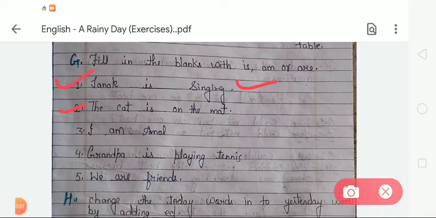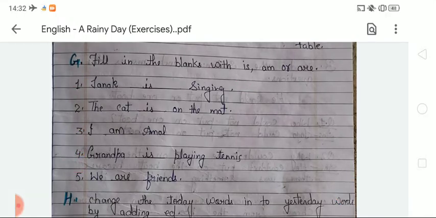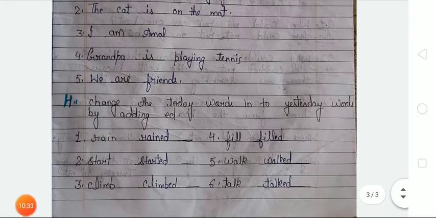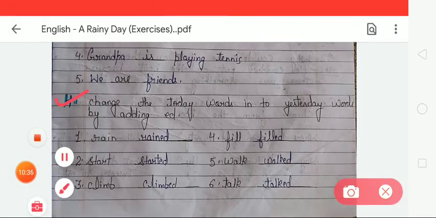After that, third: I dash Amol. As we all know that we always use am with I, so here we write am. I am Amol. Fourth is grandpa dash playing tennis. Here we write is. We use the helping verb is. Fifth is we dash friends. Here we write are, because it is more than one person. For more than one person we use are. So like this we complete exercise G. Now moving to the next stage. The next exercise is exercise H.